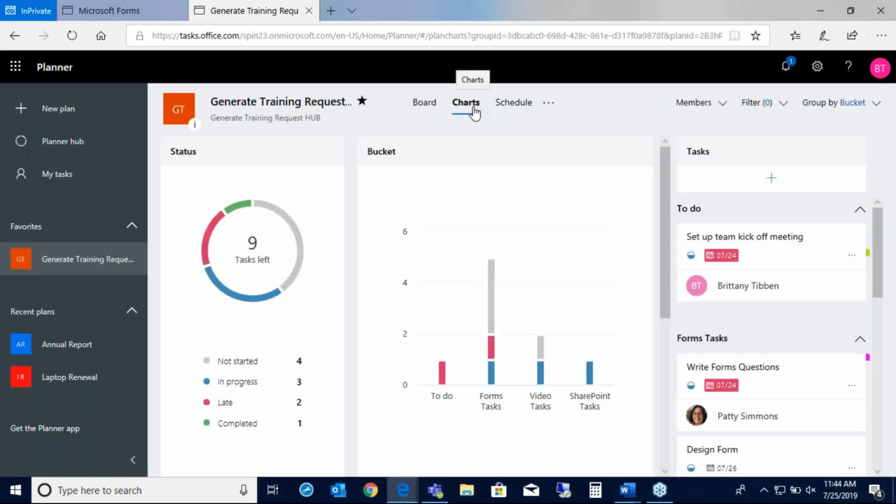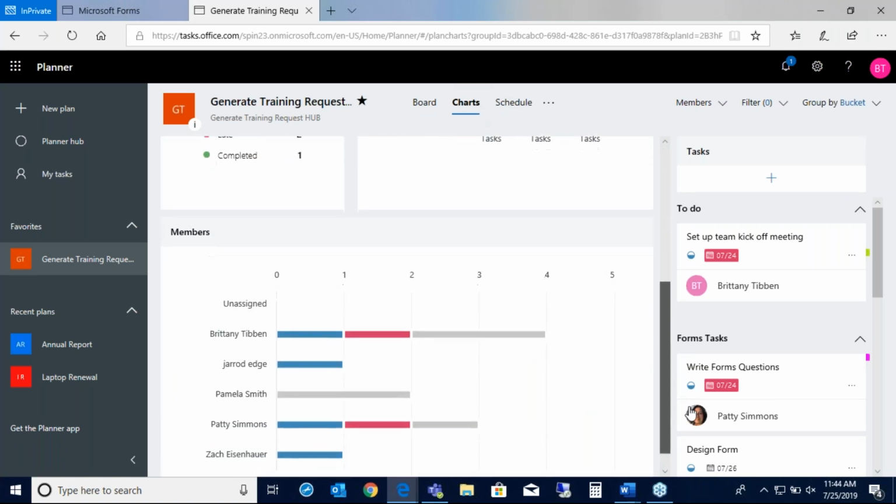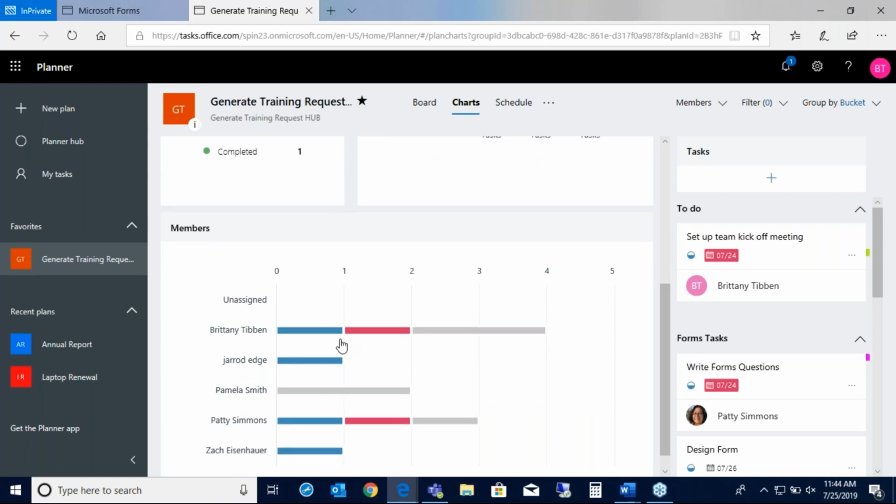The next one over are some nice charts. This is a good dashboard where you can see the status of a project. Right away, you can see what's late, different members. So here, for example, I can check on the team and see how many tasks that different members have and where they're at with it, see if we need to reassign anything.